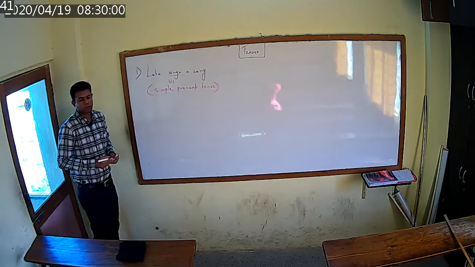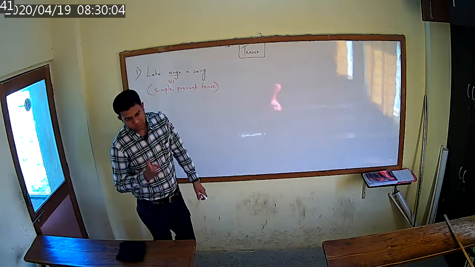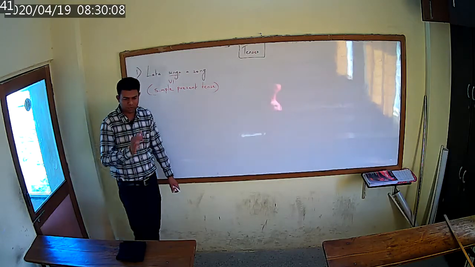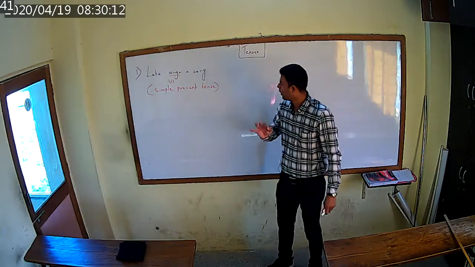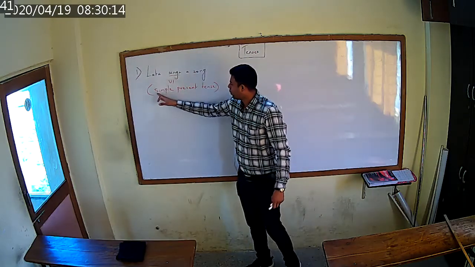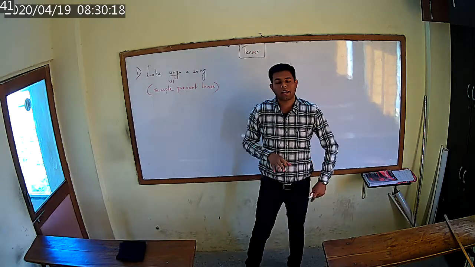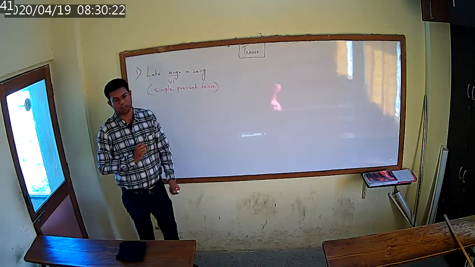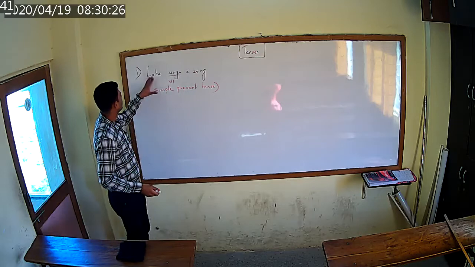Okay. See, basically there are three tenses: present, past and future. These are the three basic tenses. Are you understanding? As I told you, these three basic tenses are there. The other 9 tenses that you are going to learn are the subparts.